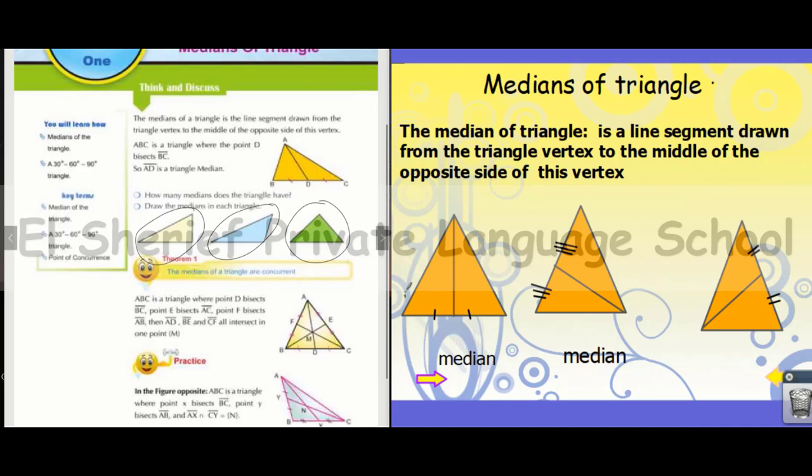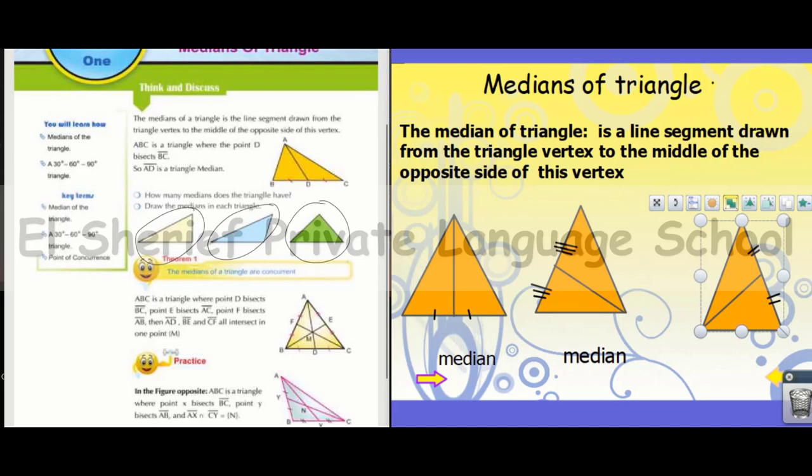We have this triangle. This is a median drawn from this vertex to the midpoint of the opposite side. This is another median. This is another median.